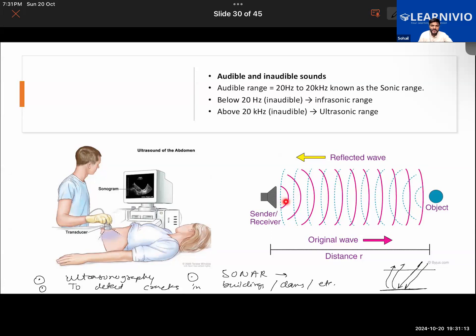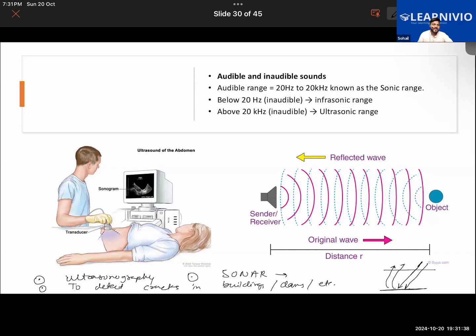Based on the time it takes to go and hit the object and the time it takes to return, we'll calculate the distance between the object and the sender. This helps us in finding the depth of shipwrecks or the depth of the ocean.